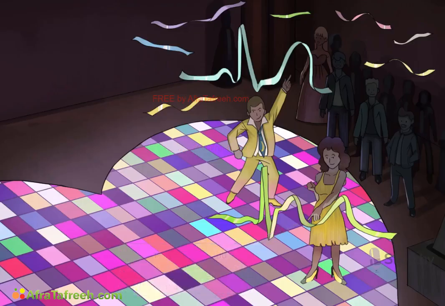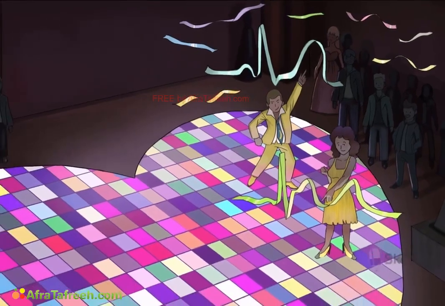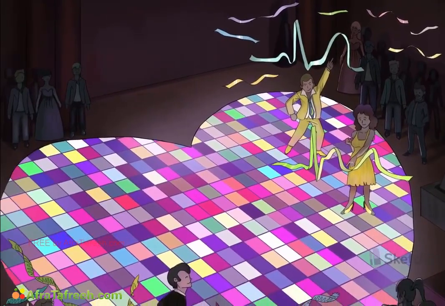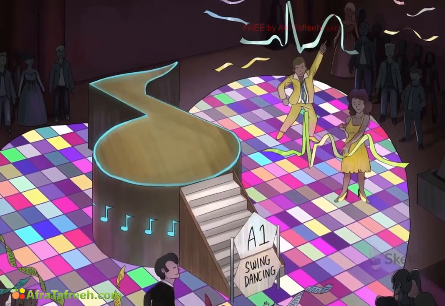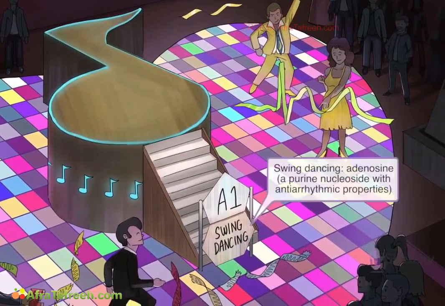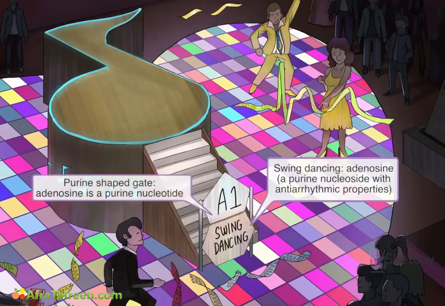Alright, let's head to the center of the dance floor where I'll introduce the last antiarrhythmic of the night, adenosine. Now, this elevated stage is for experts only. Sultans of swing, if you will, and you really should. Let the name swing dancing remind you of the drug adenosine. Also, notice that the shape of the gate leading up to the dance floor has that classic nucleoside shape.